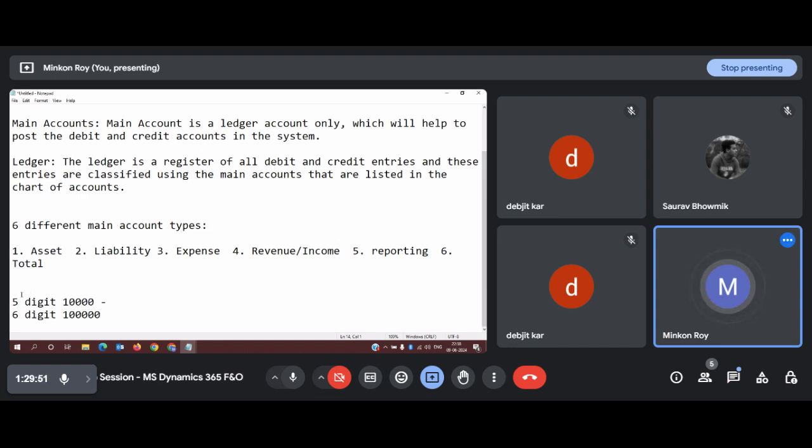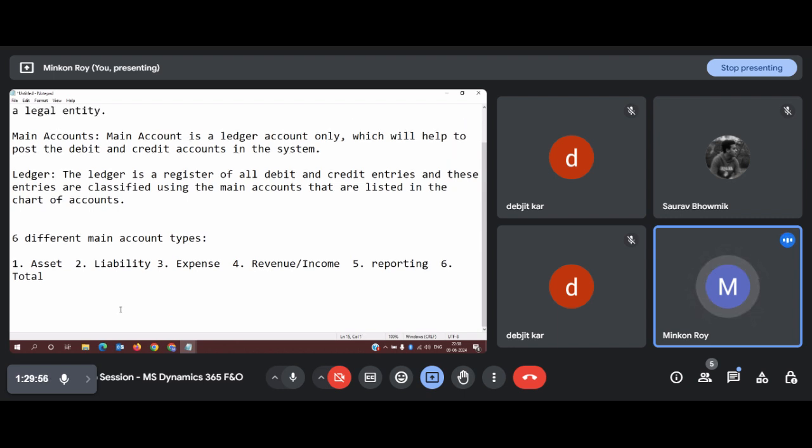To define this main account, we first need to categorize how we should create a main account. Dynamics has asked us to create the main account based on these four types. For example, if I want to create the first type, the asset main type, the asset type main account, how am I going to start?